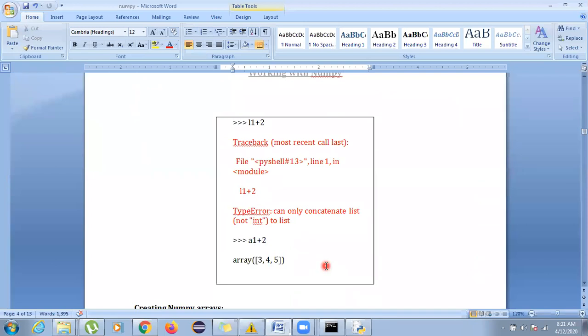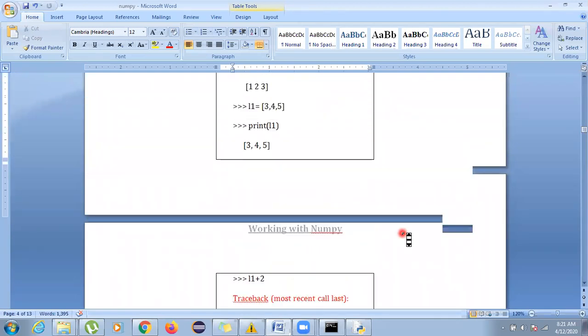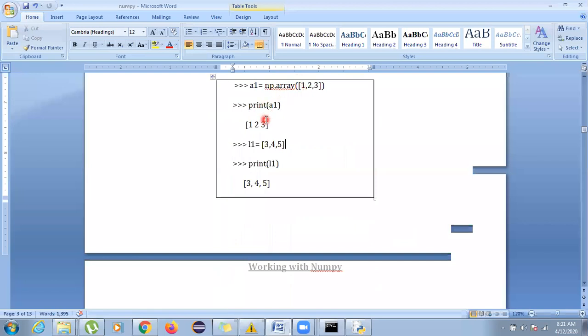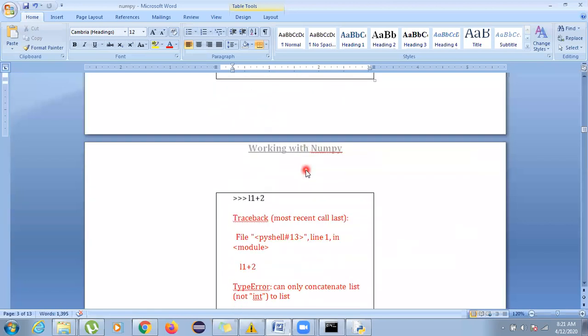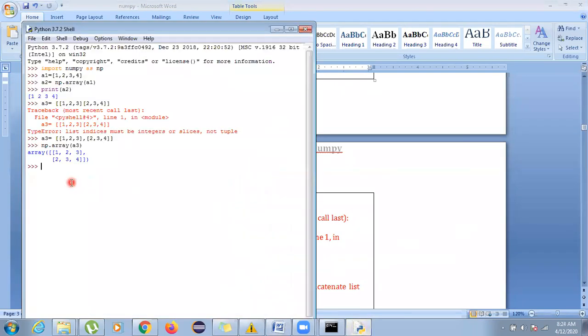Ma'am, but here commas are there, so isn't it an array? Where are the commas? See, when I converted into the array, no commas are there. Similarly, you can go to the IDLE, and when I convert, this is what I'm printing here. Oh okay, you're talking about this. This is an array only. But see, I was printing here the A2 array. The name itself has been written over array. If I print only array A3, then it will not show me like this. The commas will not be shown. And since it is 2D, you have to differentiate the rows and columns.